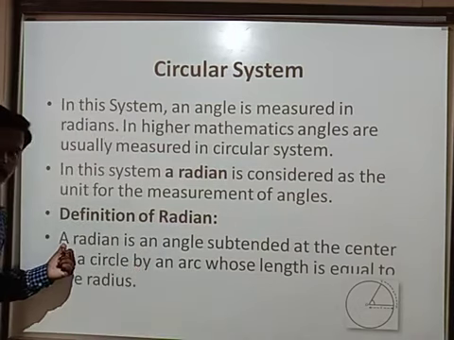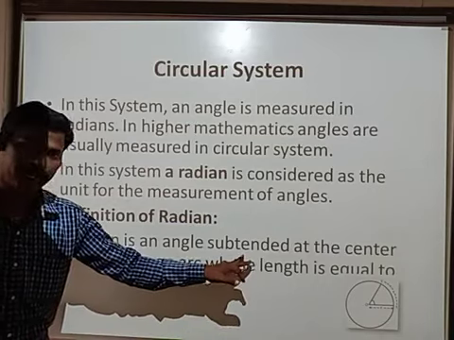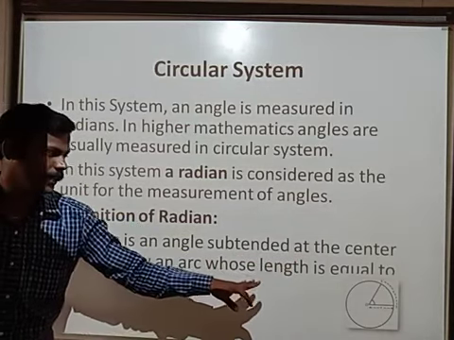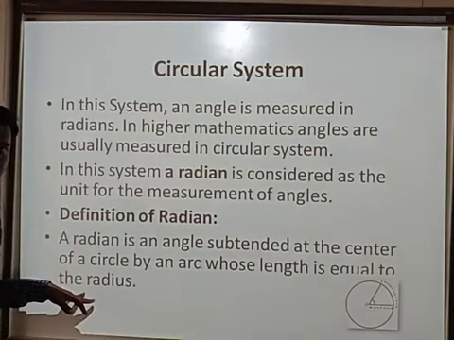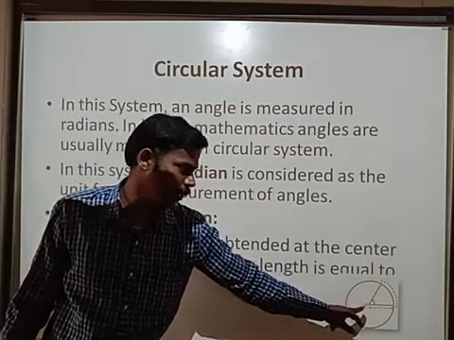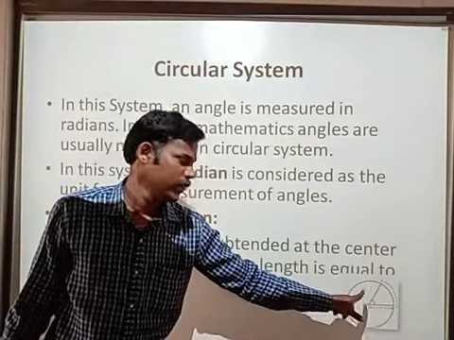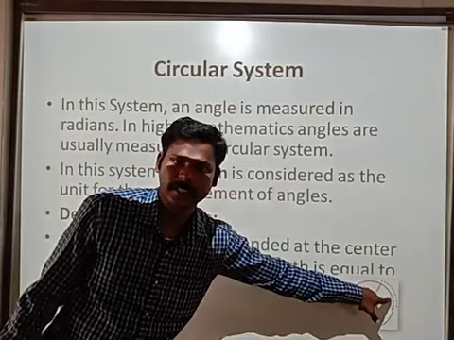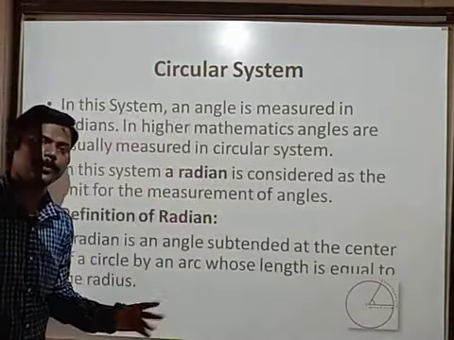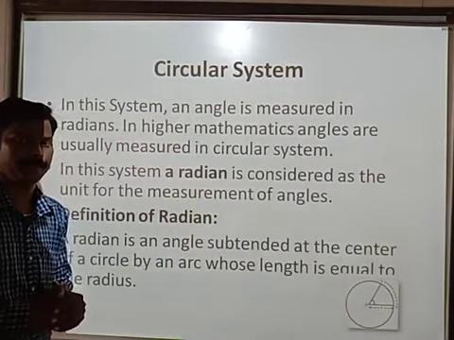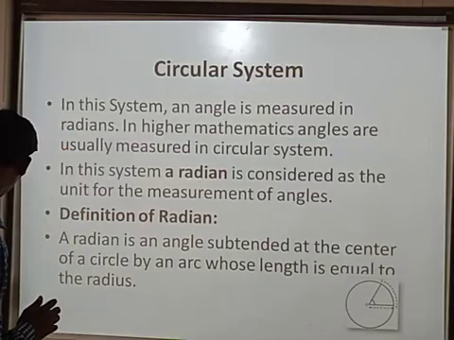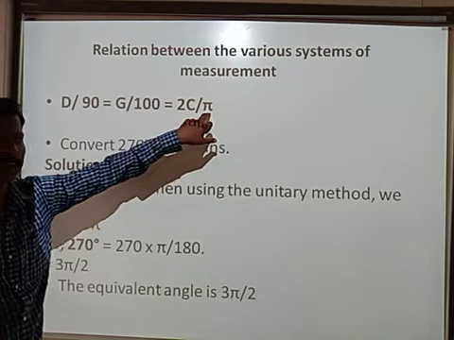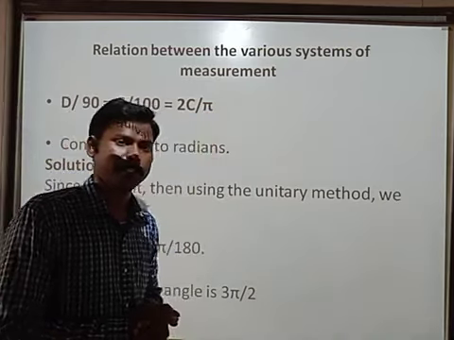A radian is an angle subtended at the center of a circle by an arc whose length is equal to the radius. That means the length of the arc is equal to the radius, R. The rotational element between OX and OY is called a radian. So how do we represent a radian? We represent it by the symbol pi. Pi equals 180 degrees. See this symbol pi, children. Or pi with a small c above is also used. This is the radian measure.